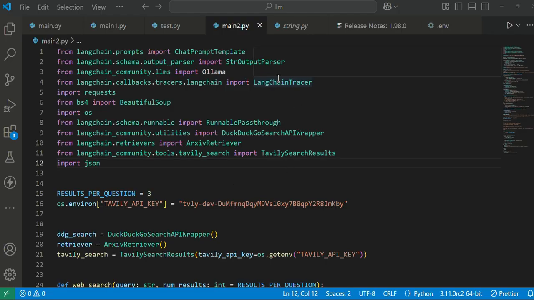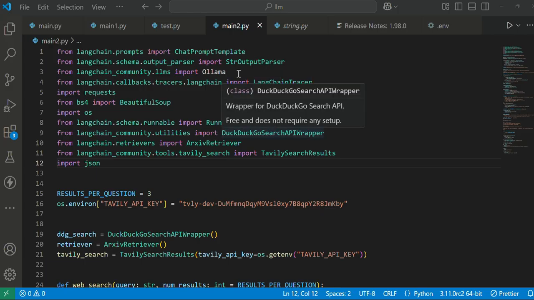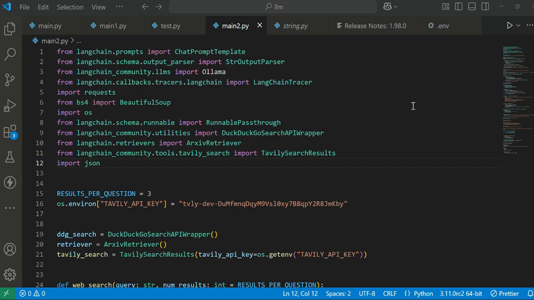It's nothing but it gives a prompt input so that our LLM can understand, and StrOutputParser is used so that any output from the LLM will be converted into a string form. And we are using a wrapper, Ollama, so that we can use our local LLMs which are present in our local system, and we are using a LangChain tracer so that we can trace and monitor the activities of the model in LangSmith.